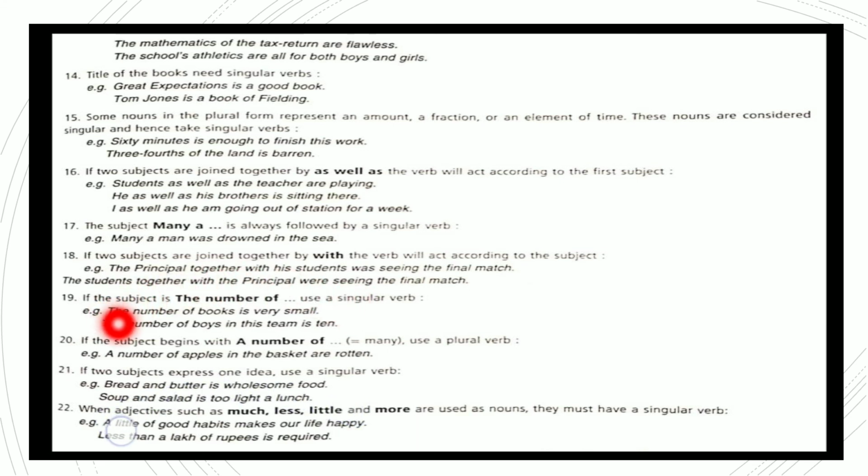Now if the subject begins with a number of, then we have to use a plural verb. The number of, singular verb. A number of, now see, plural. The, singular. A, plural. A number of apples in the basket are rotten. So the, singular. A, plural.